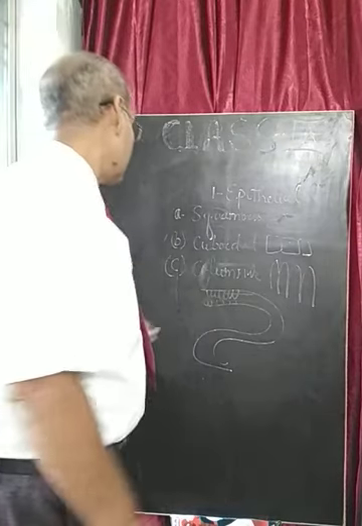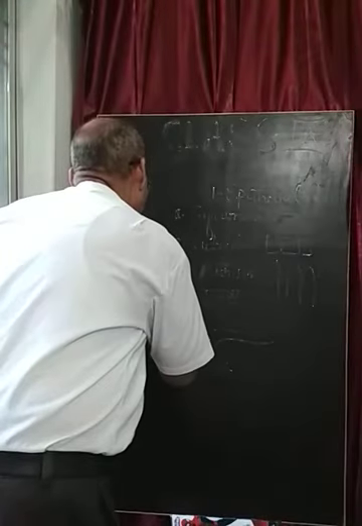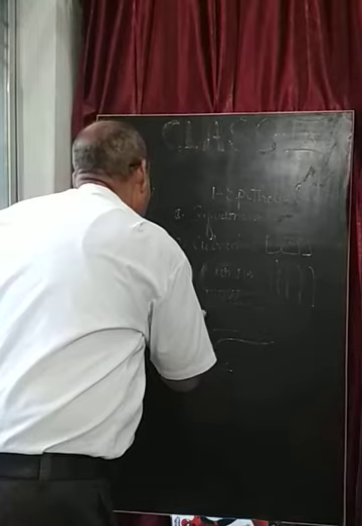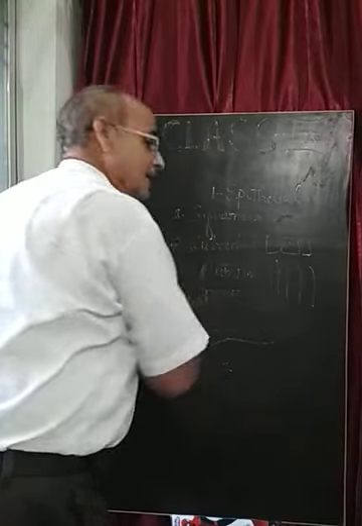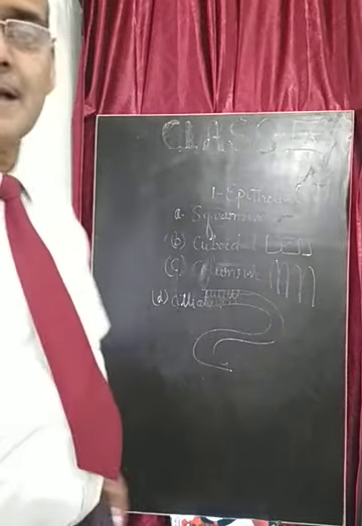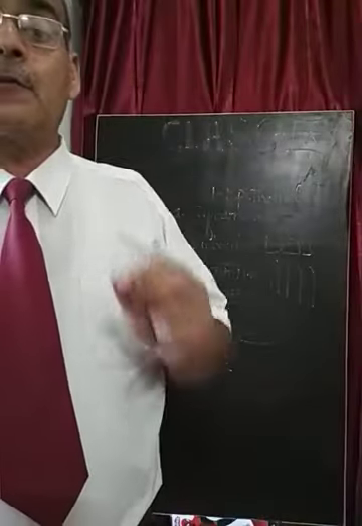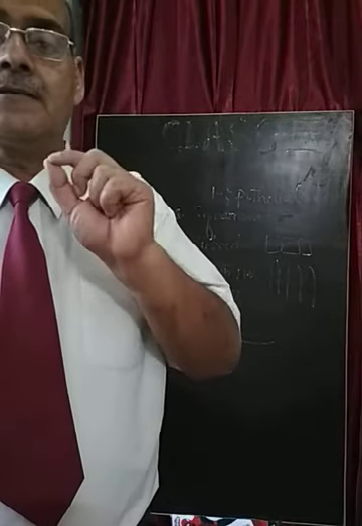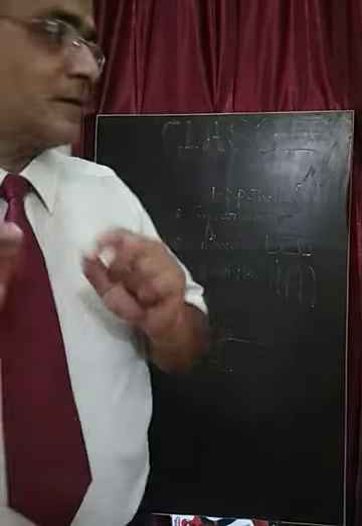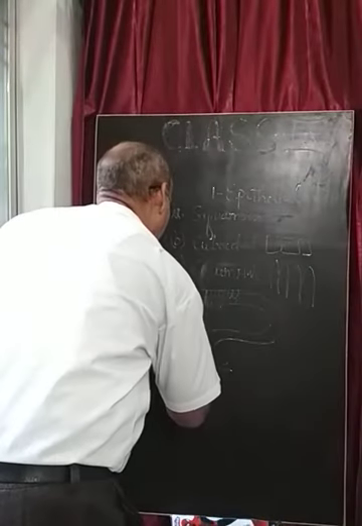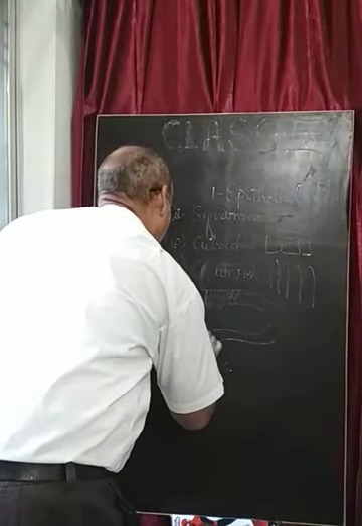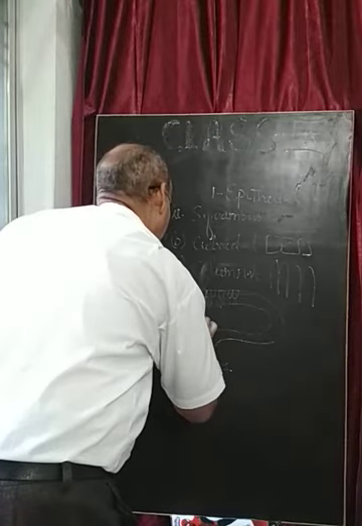And next is ciliated columnar. So ciliated columnars are found in the respiratory tract, which is starting from the nose to the lungs, and that is provided cilia. Cilia means hairs. So if these columnar cells have the cilia, then they will be called the ciliated columnar.